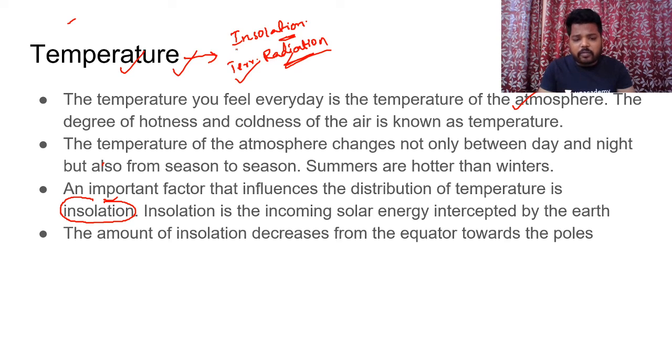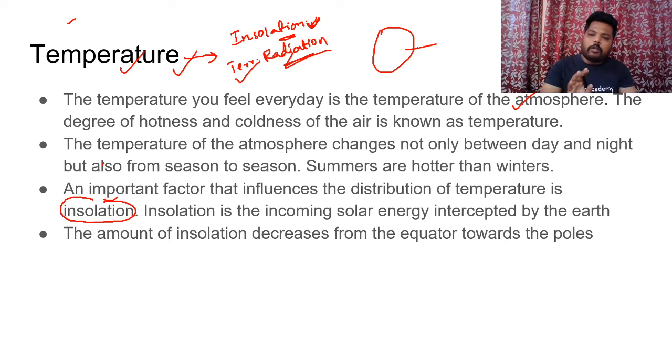What are the factors of insolation? What are the factors of temperature? That we will discuss later on. Do remember these keywords. Insolation influences the temperature. For example, simply put, insolation reduces when we move from the equator to the poles. It means insolation is maximum at the equator, and moving to the poles, insolation decreases.